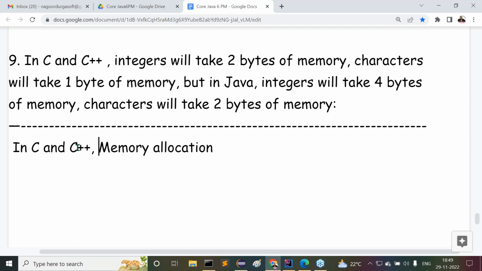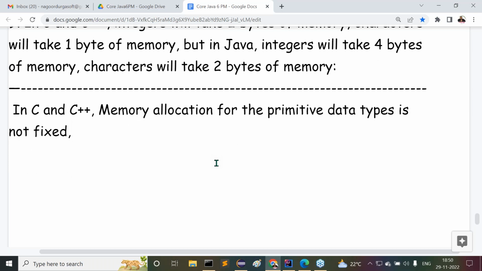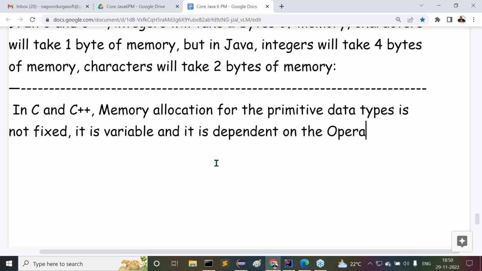In C and C++, memory allocation for the primitive data types is not fixed. It is variable and it is dependent on the operating system which we used for the applications.